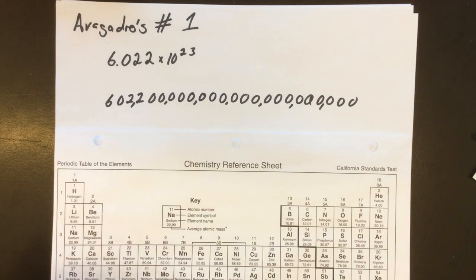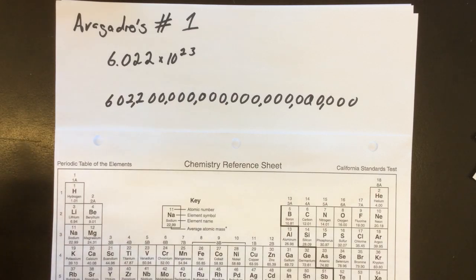Avogadro's number is a massive number, and this is a reflection of how small atoms actually are. 6.022 times 10 to the 23rd. For example, if you had that many popcorn kernels, it would cover the entire planet in 6 feet of popcorn. But if you had that many water molecules, it would be about an ounce of water.